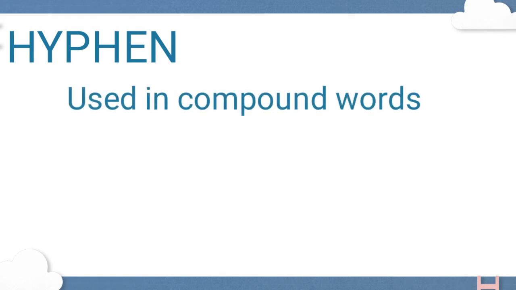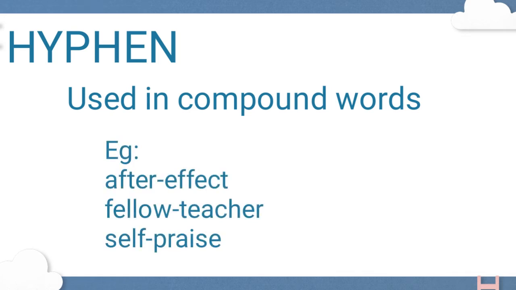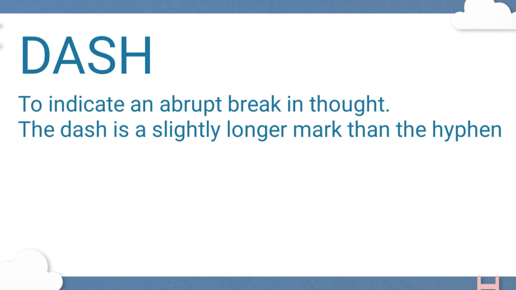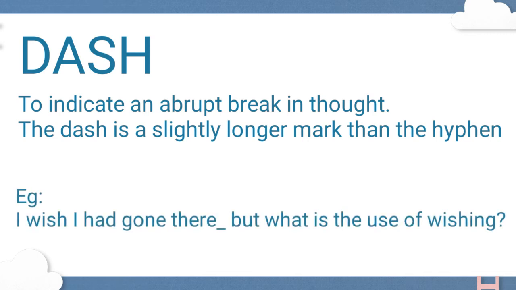Next, the hyphen. The hyphen is used in compound words: after-effect, fellow-teacher, self-praise, etc. Next, the dash. The dash is introduced to indicate an abrupt break in thought. The dash is a slightly longer mark than the hyphen. Look at the example: I wish I had gone there, but what's the use of wishing?